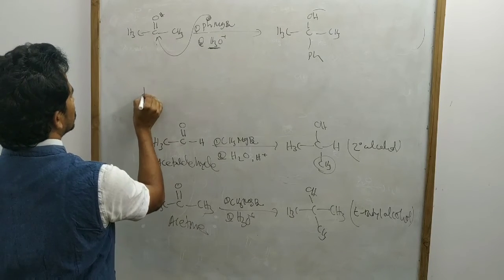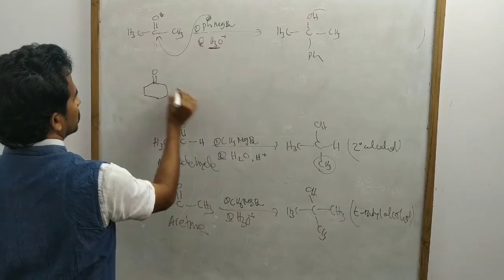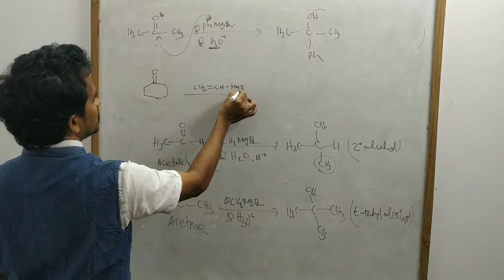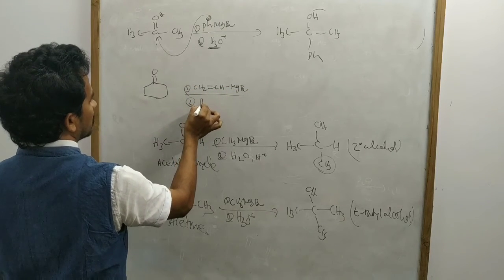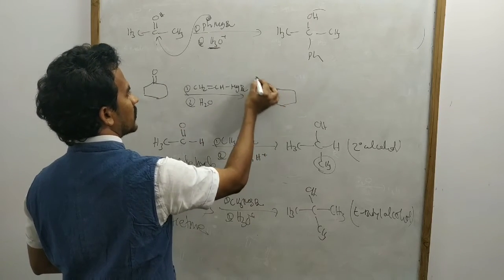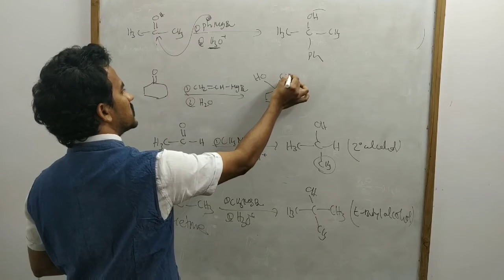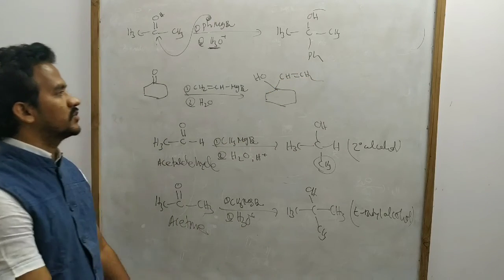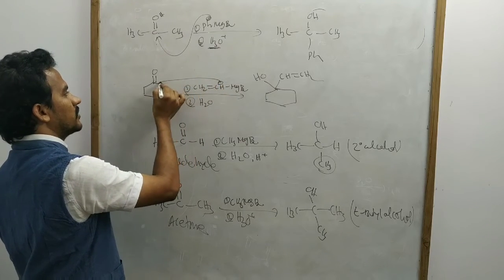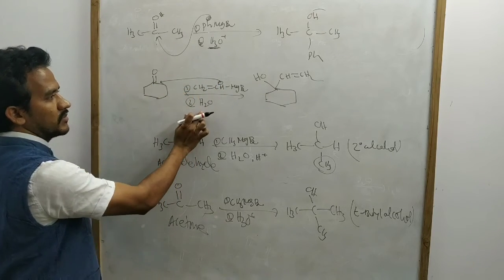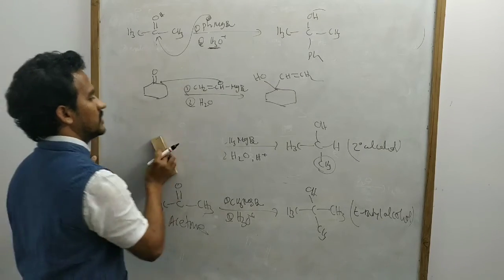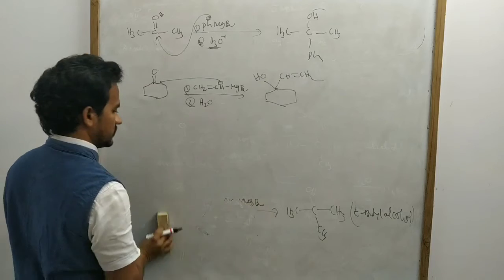We can take. Or suppose cyclohexanone on treating with CH2 double bond CH MgBr and then acid workup. So then what is the product? So this one becomes OH and this one CH double bond CH2. That's it. That is the product. Okay, just CH2 double bond CH minus added to this carbon and this one becomes OH from the second step. So very simple, just by addition of the Grignard reagent we can prepare the alcohols.